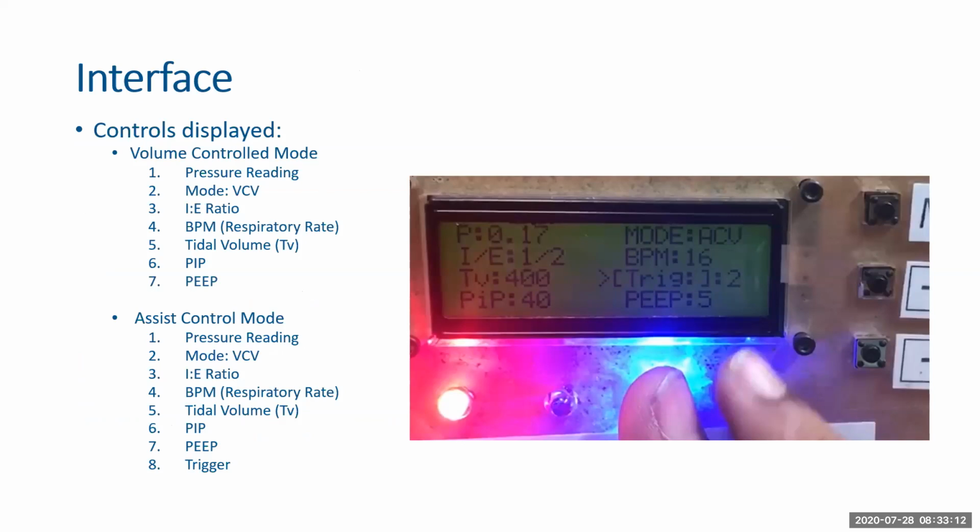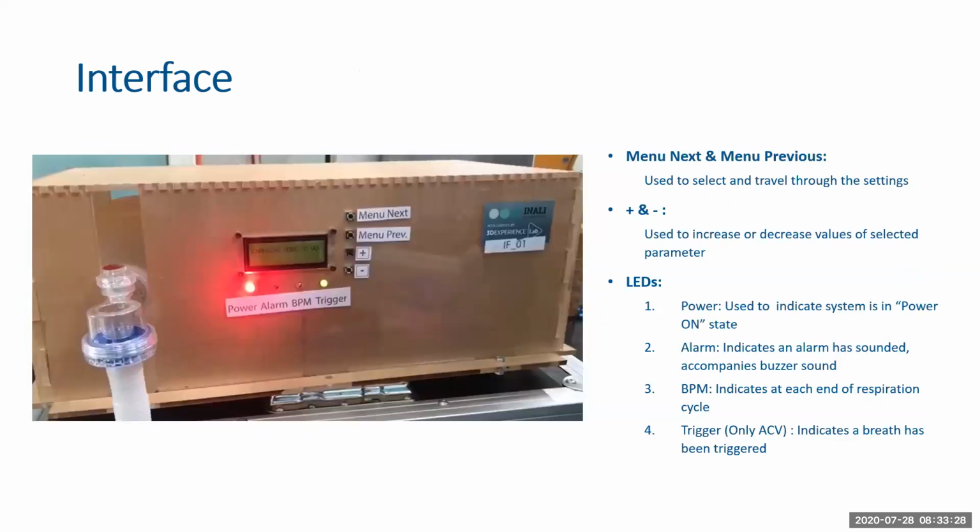So the controls that were displayed on the screen were the pressure reading, the mode BCV, the IE ratio, the BPM, the tidal volume, PIP, the peak inspiratory pressure that is, and the positive end expiratory pressure. Additionally, in the assist control mode, there is a trigger setting as well. These are the controls that we had, the menu next and menu previous to travel through the settings, and the plus and minus to increment the values.